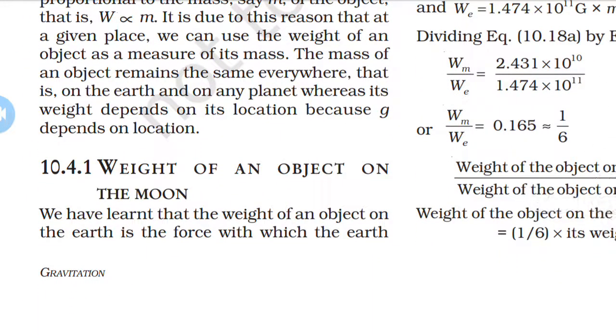Now the next topic is the weight of an object on the moon. The weight of an object on the moon is the force with which the moon attracts the object. The mass of the moon is less than that of the earth, and due to this reason the moon exerts a lesser force of attraction on the object.